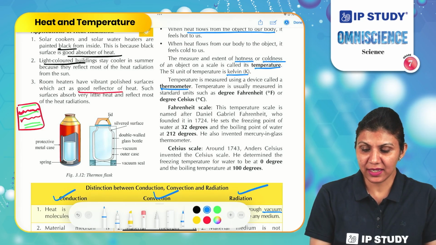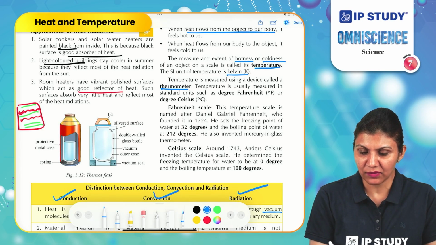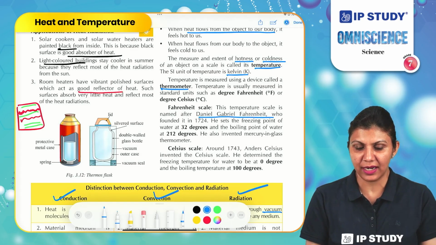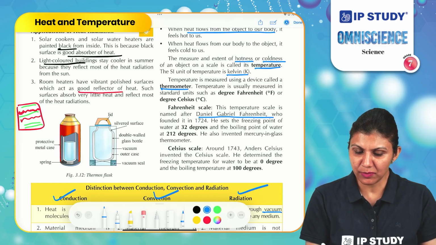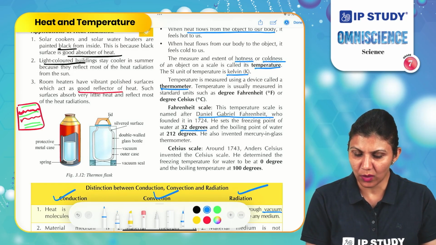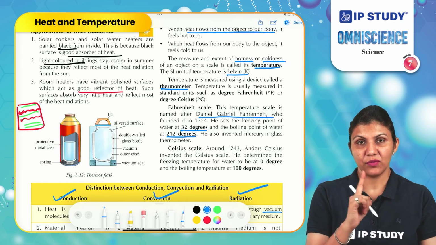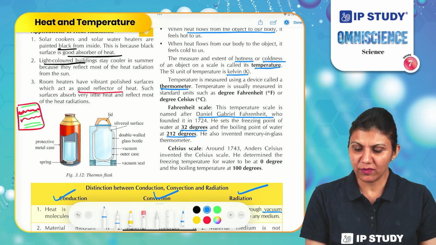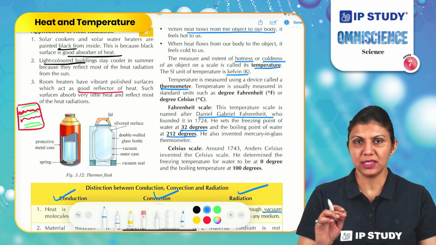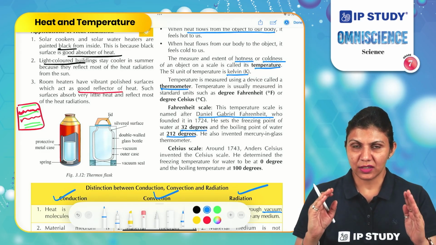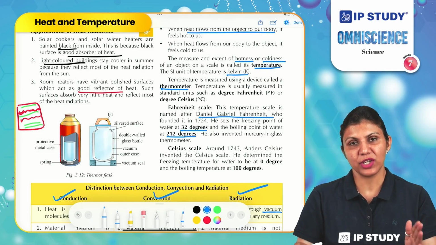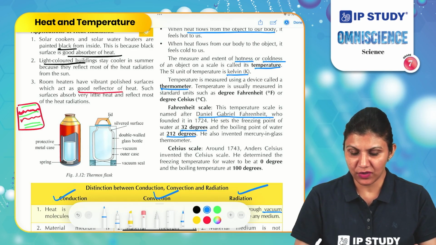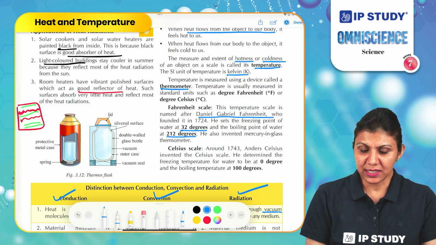What is the Fahrenheit scale? The temperature scale is named after Daniel Gabriel Fahrenheit, who founded it in 1724. He set the freezing point of water at 32 degrees and the boiling point of water at 212 degrees Fahrenheit. He also invented the mercury in glass thermometer. It means he invented the thermometer made of glass, where he was using mercury to check the temperature of different materials.